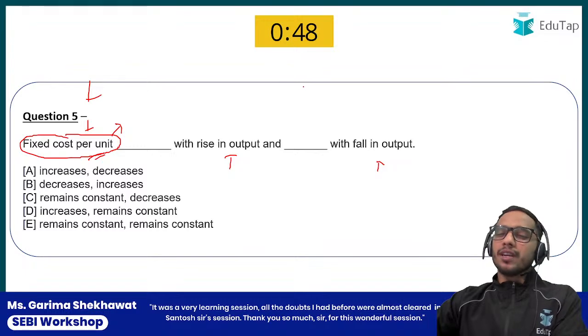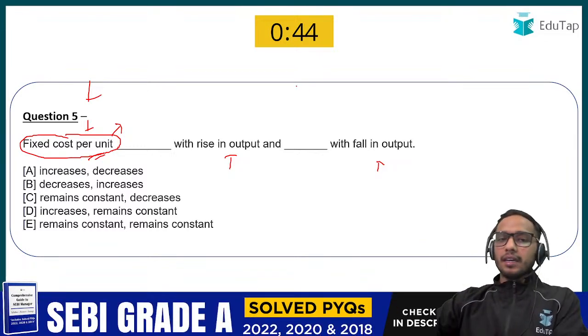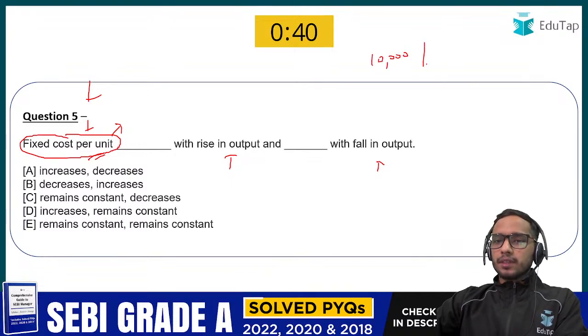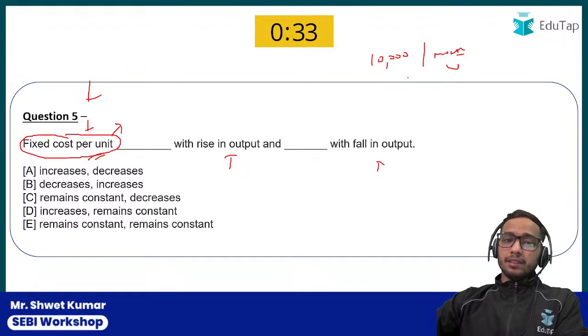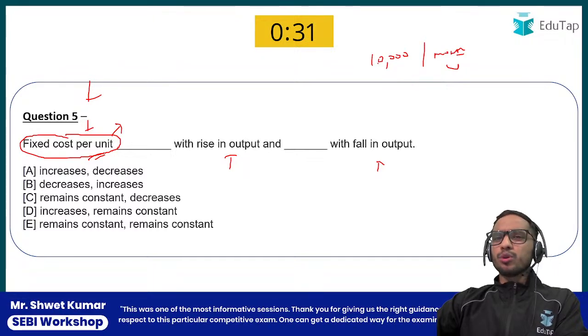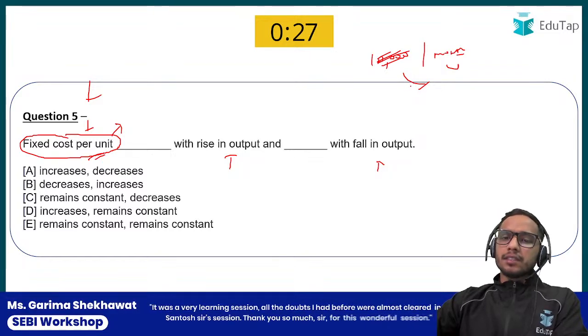Why? Suppose, let's take an example. Suppose I am paying a factory rent. I am manufacturing this pen and I am paying a rent of 10,000 per month. Just a hypothetical example. And suppose we have to allocate this fixed cost. Though this is not a direct cost, let's take this for the example.